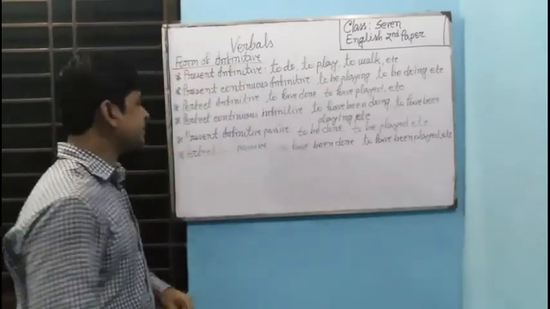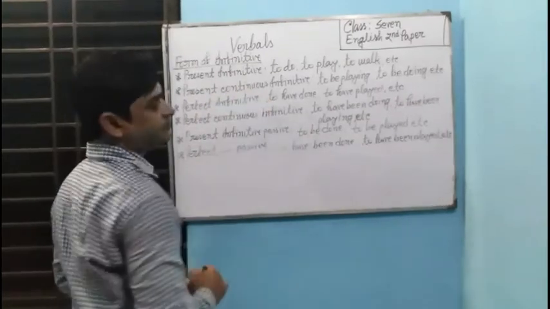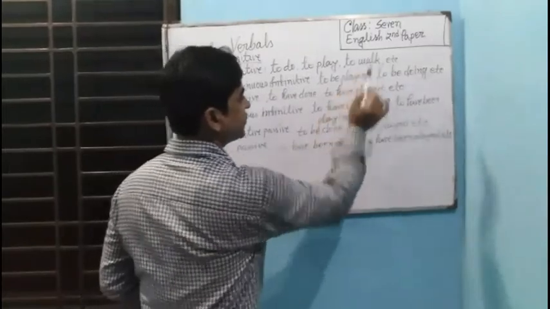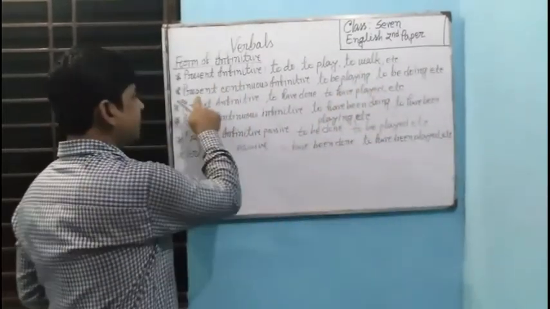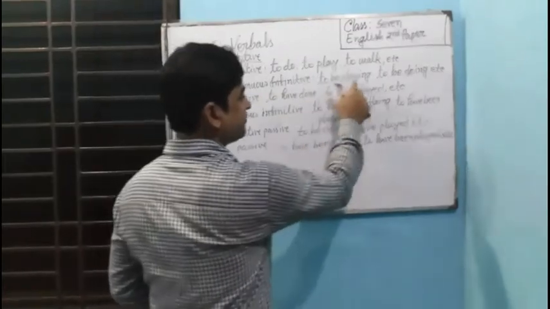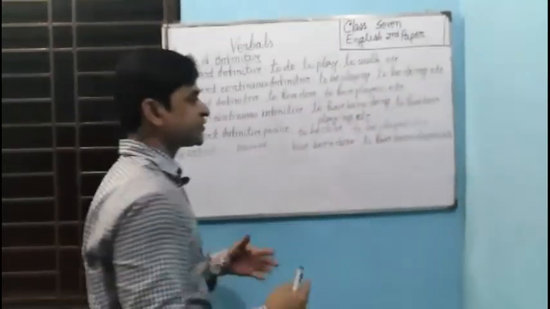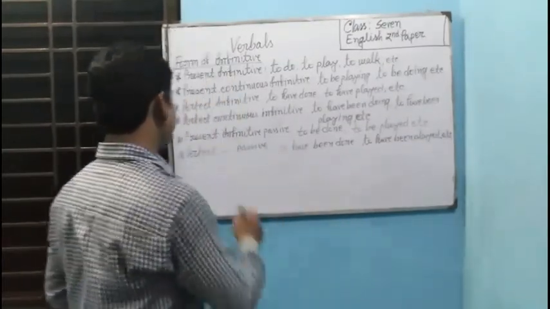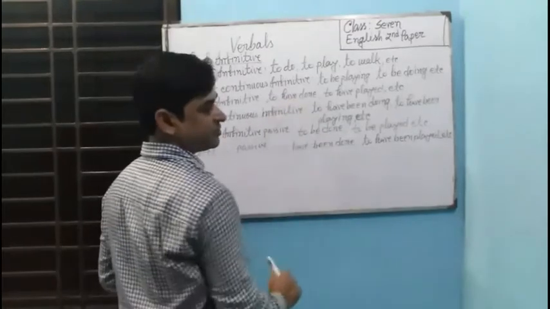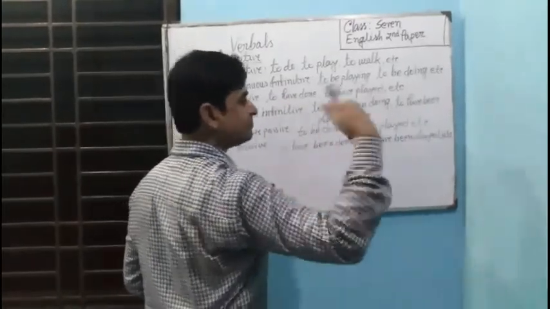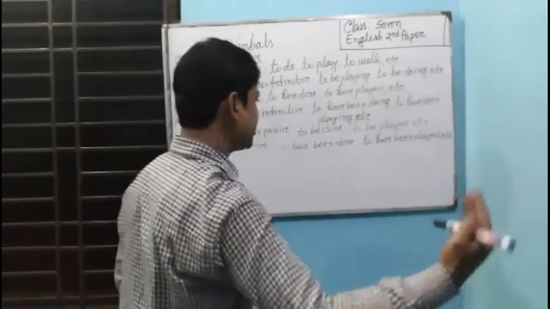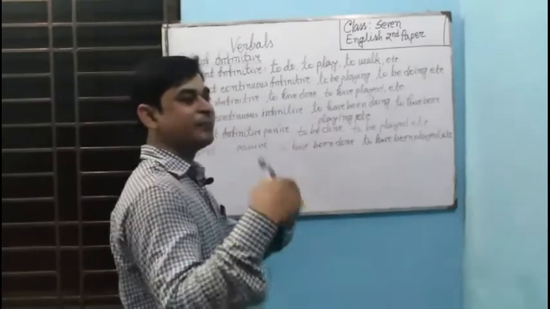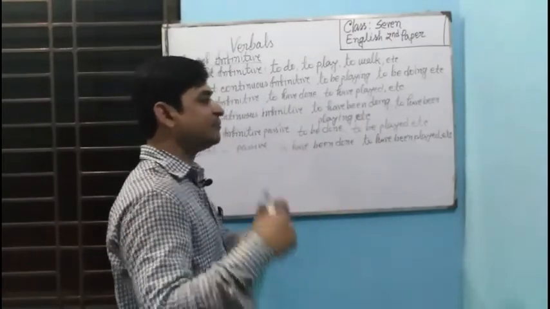Here are some forms of infinitive. One is present infinitive: to plus verb present, to do, to play, to work, etc. Present continuous infinitive: to be playing, to be doing, to be working, to be watching, in this way. Perfect infinitive: to have done, to have played, to have made, to have changed, in this way. Perfect continuous infinitive: to have been doing, to have been reading, to have been writing, to have been watching, in this way.